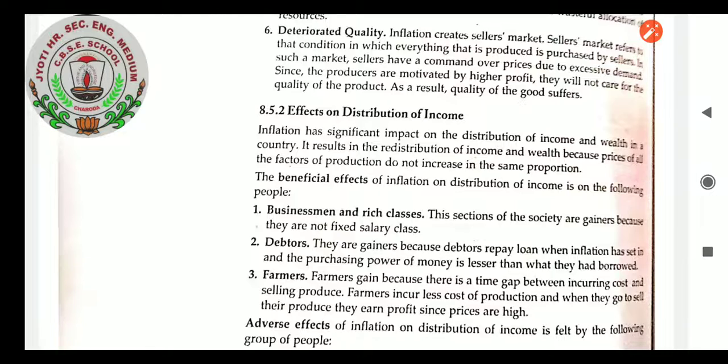Debtors also, once again I want to explain, debtors are the gainers. If you are thinking they have to pay back money, how are they the gainers? Because they had taken the loan when the rate of interest was less as compared to the rate of interest that is fluctuating when they are paying. So if the rate of interest running now is 6%, and at the time they took the money it was 4%, they are paying less. That way they are the gainers, otherwise debtors would not be gainers because they have to pay the money back.